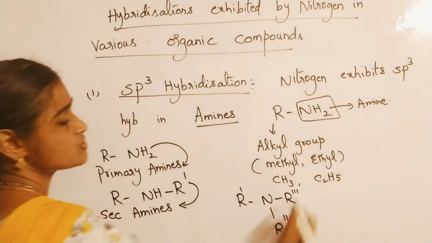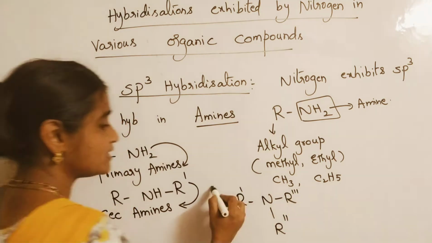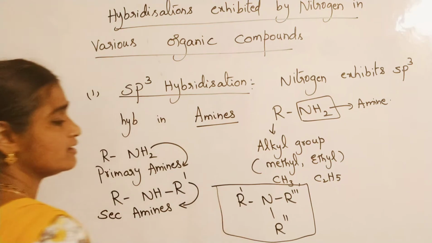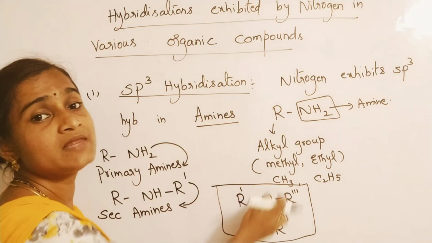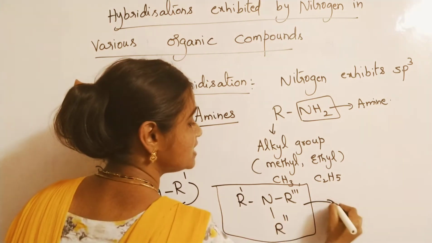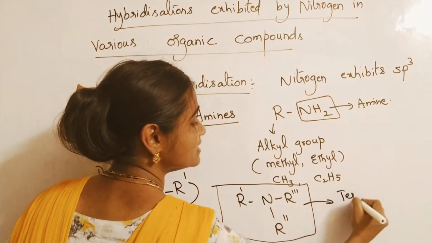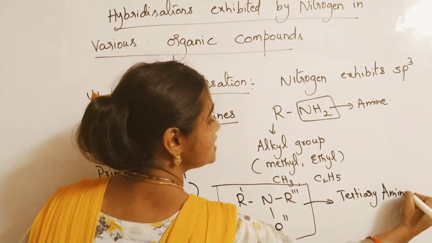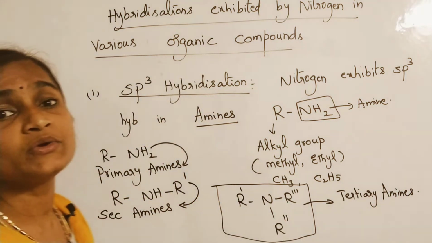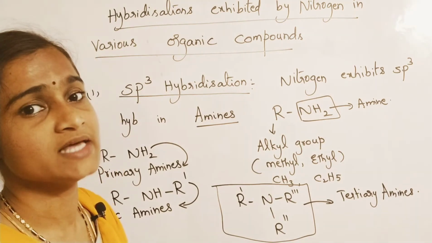Please look at this. Then all 3 hydrogens in ammonia are replaced by 3 alkyl groups, and these are called tertiary amines. So in all these kinds of amines, nitrogen exhibits sp3 hybridization.